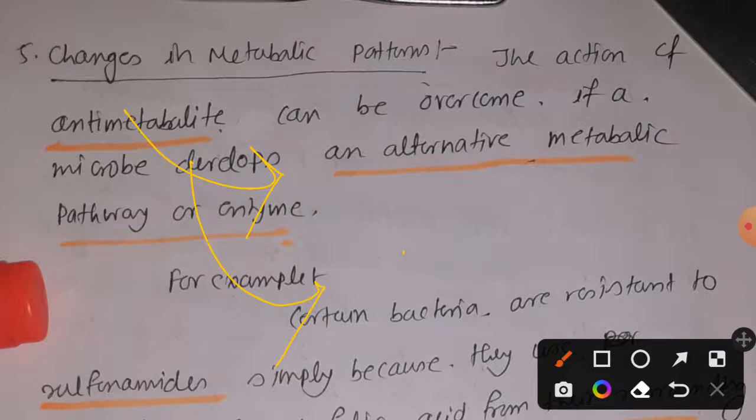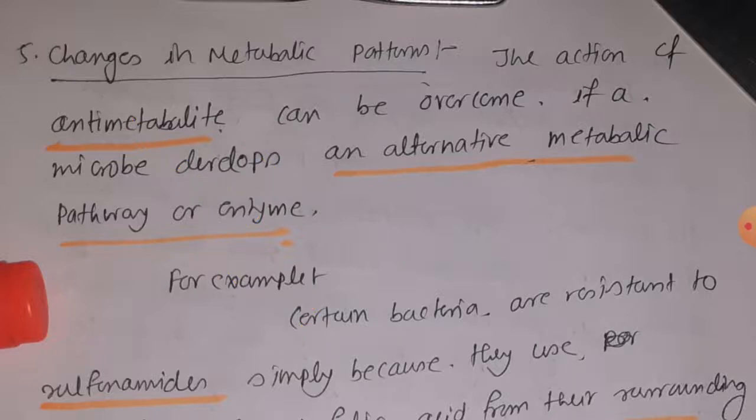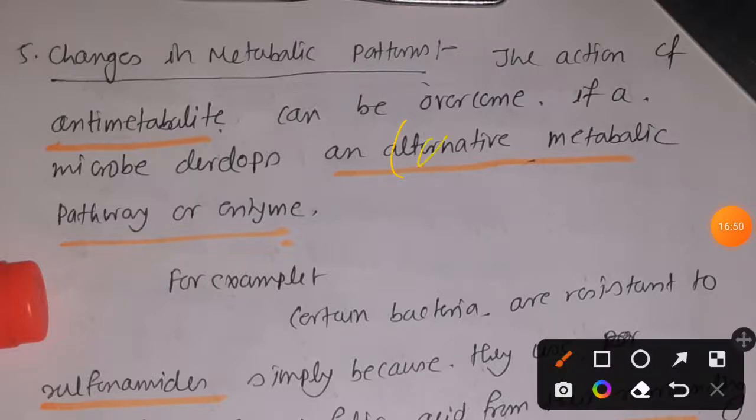For example, let's take a normal example. Suppose you ask your mom to cook chow mein. Now your mom said that she is today not feeling well, so she cannot cook chow mein for you.